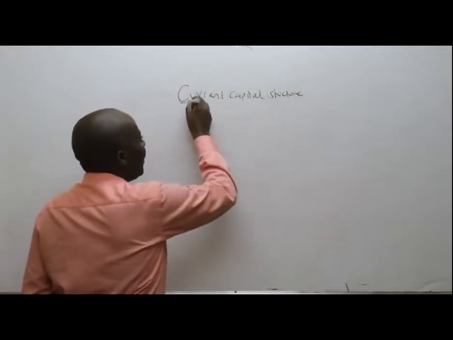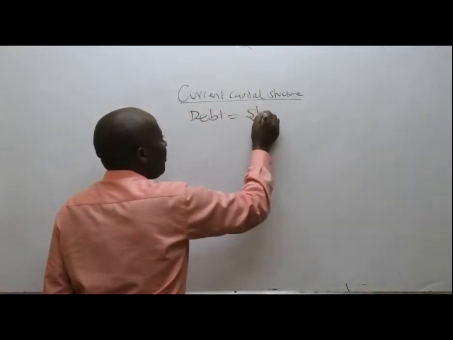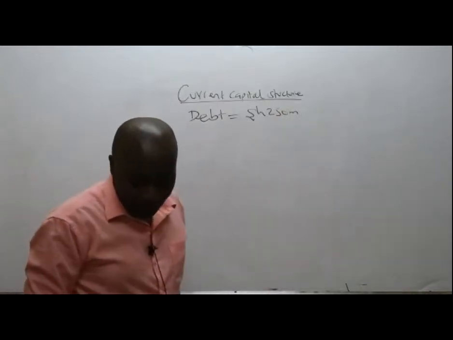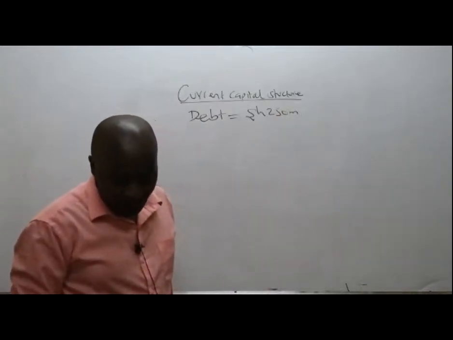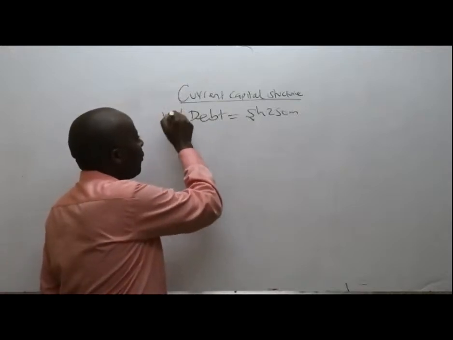Debentures are the same as debt. So currently they have debt of shillings 250 million, and it's a 12% debenture, 12% debt.